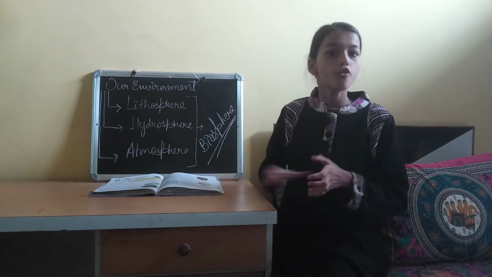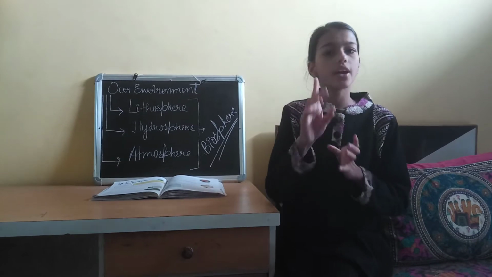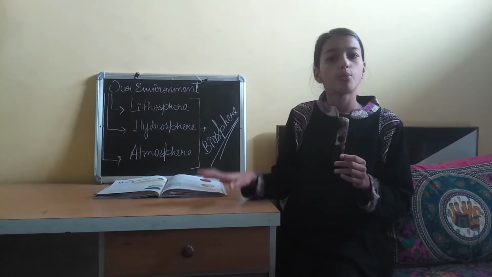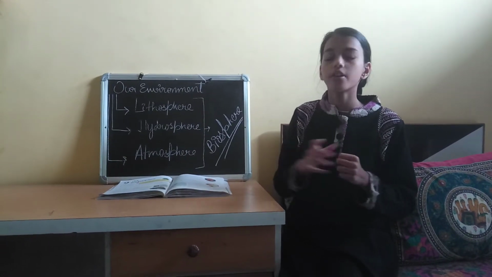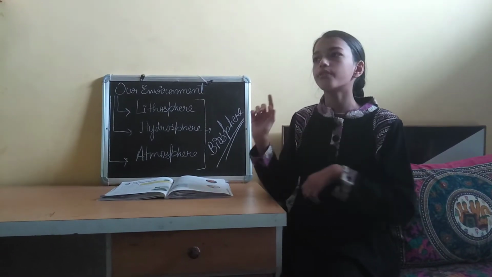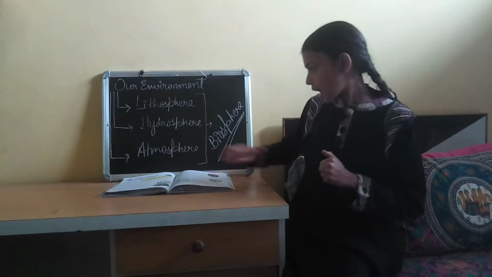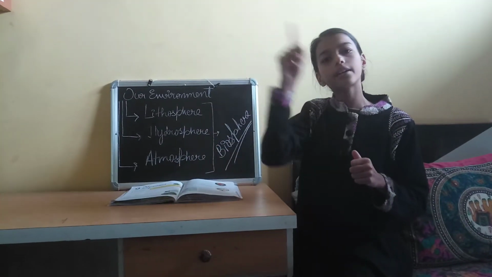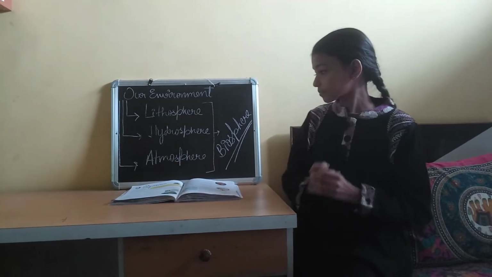Hydrosphere also has water cycle which refills the water supply on Earth. When the sun warms the water from oceans and seas, they form clouds in the atmosphere. And when these clouds get heavy, they fall down on Earth back in the form of rainfall. And thus again and again this process goes on and refills the water supply on Earth.